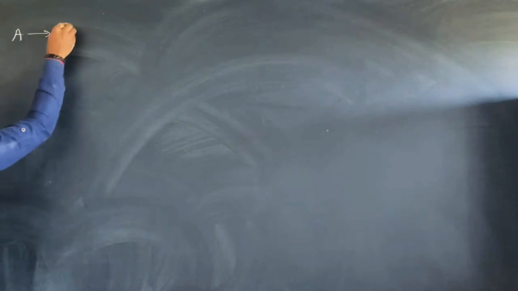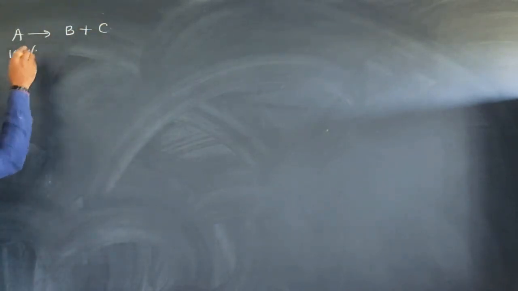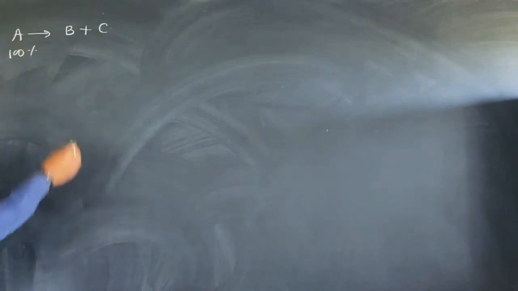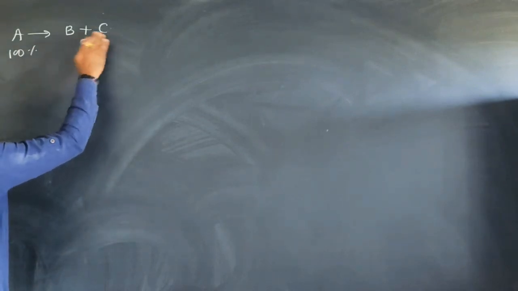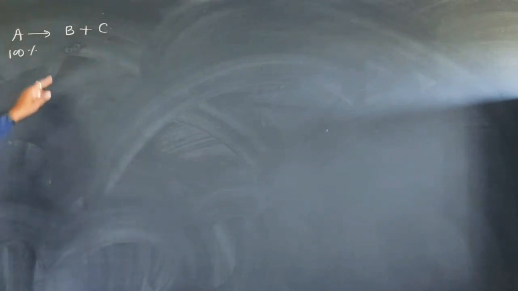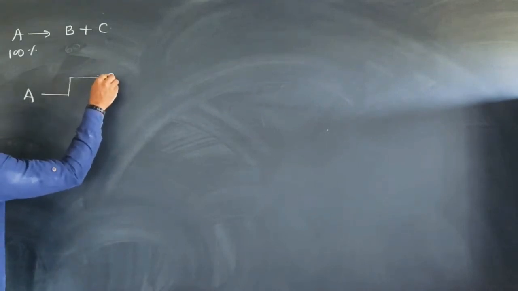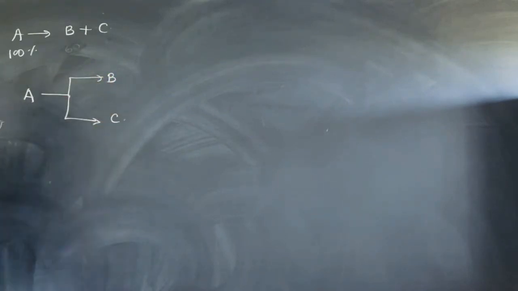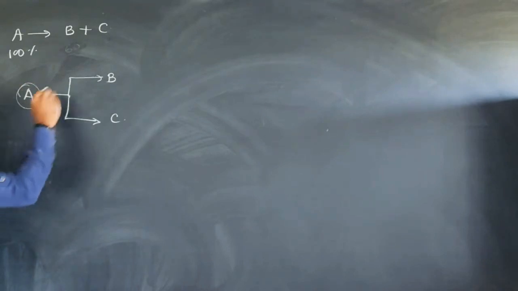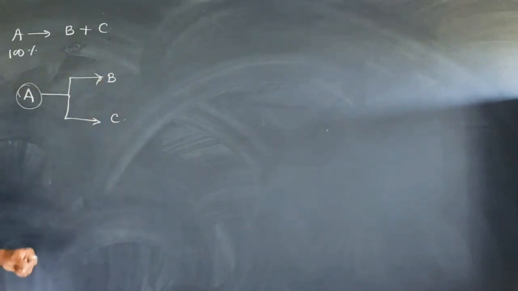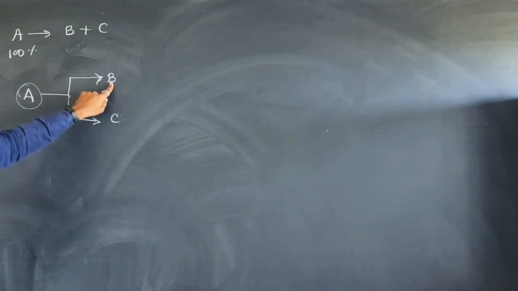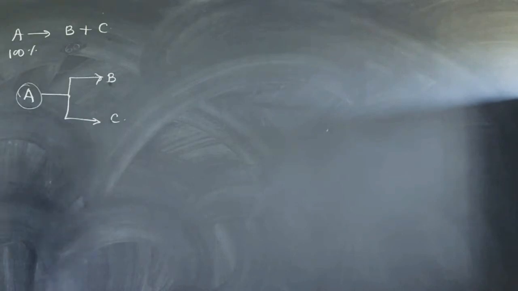Suppose I say that A gives the products B and C, right. Suppose 100% of A is taken initially. There may be formation of B and C, where an equal amount of B and C is produced in this reaction. But if I say that the reaction A gives the product B and gives the product C, that means A is consumed to form B and C simultaneously in the reaction. One of the products B and C is in major and the second one is in minor concentration.